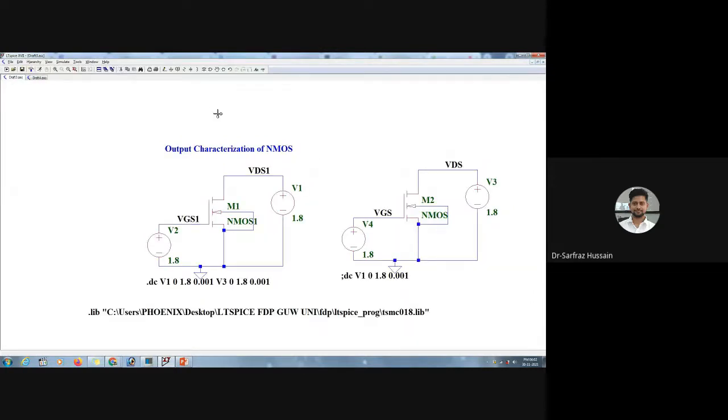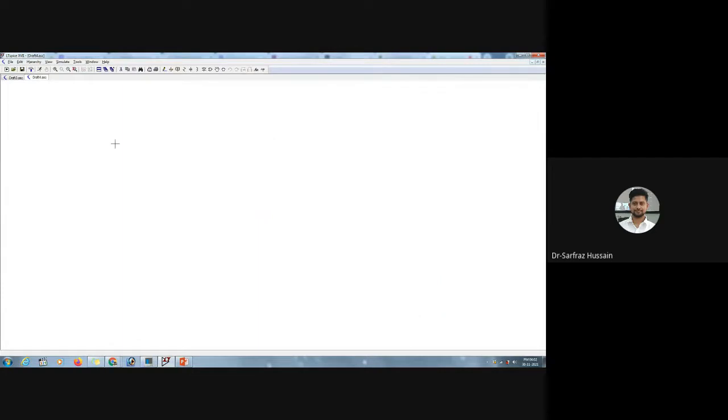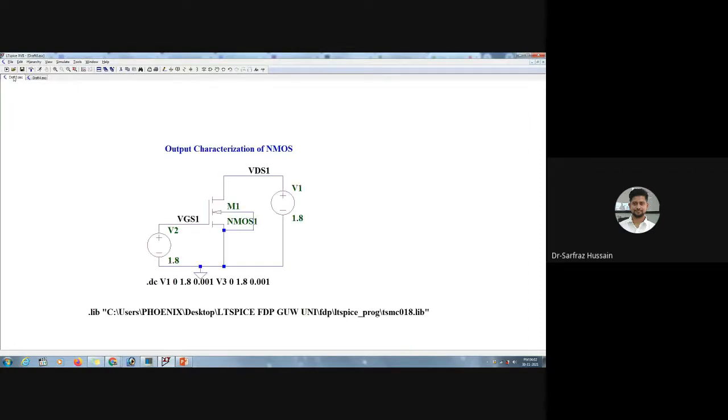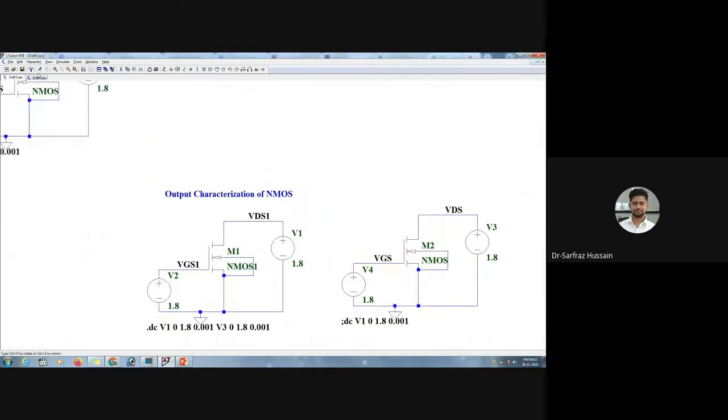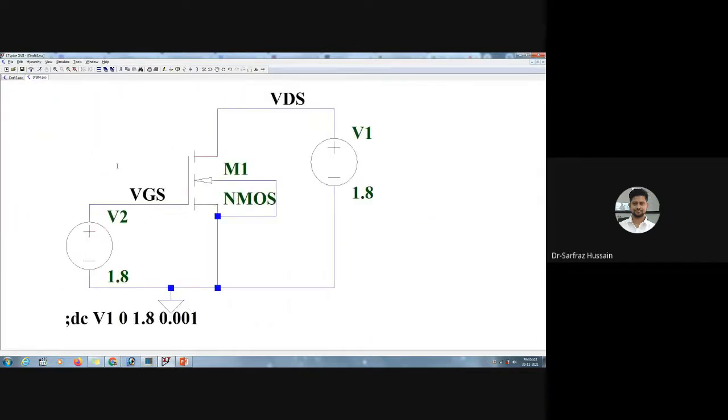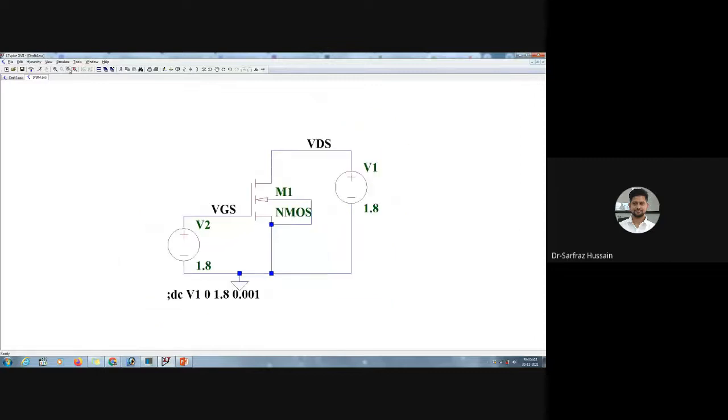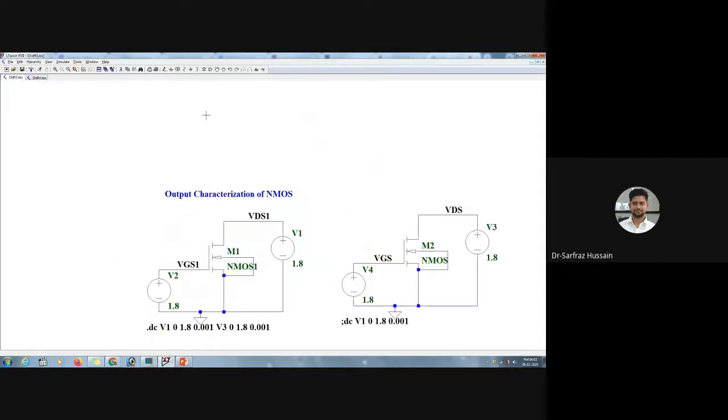So let us just cut this one and place it over here. We can do like this.